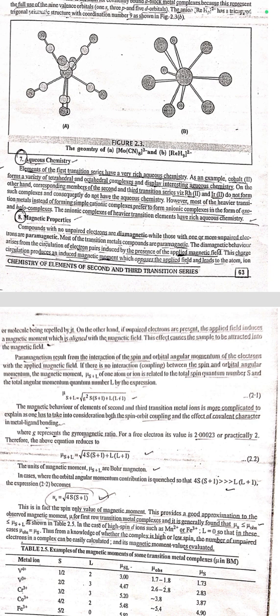The magnetic behavior of elements of the second and third transition series is more complicated to explain, as one has to take into consideration both the spin-orbit coupling and the effect of covalent character in metal-ligand bonding. Here g represents the gyromagnetic ratio for the electron, whose value is 2.00023 or practically 2. Therefore, the equation reduces to μ(s+L) = √(4S(S+1) + L(L+1)). The unit of magnetic moment μ(s+L) is the Bohr magneton.